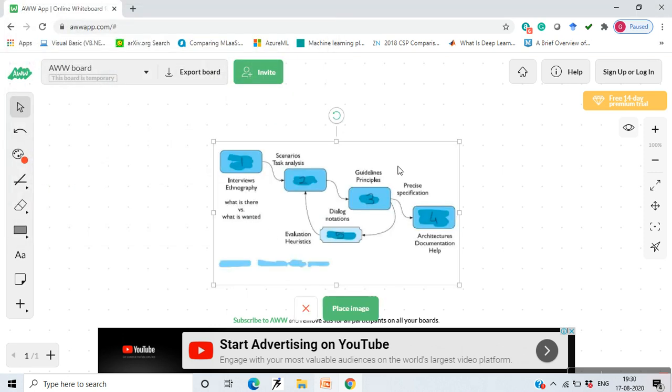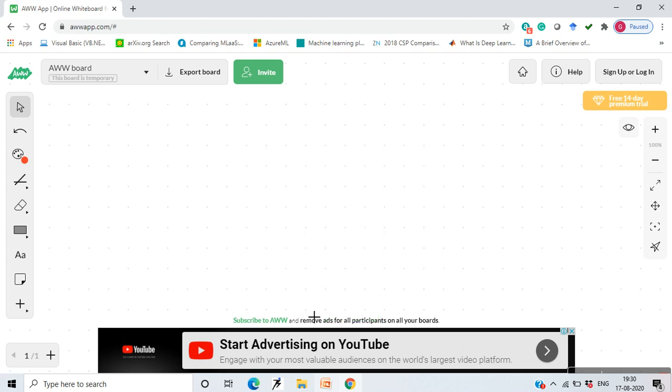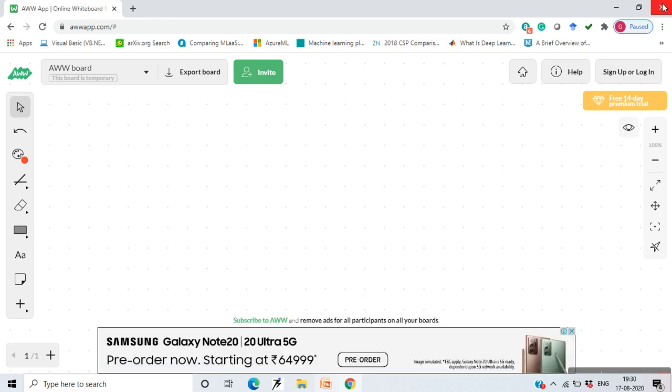Suppose this image is related to some subject, then you can start explaining it on the whiteboard itself. So you can not only upload an image, you can upload a PPT, etc. And remove this image from over here. So I hope you have understood how to use this online whiteboard.